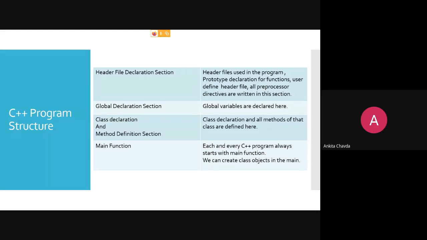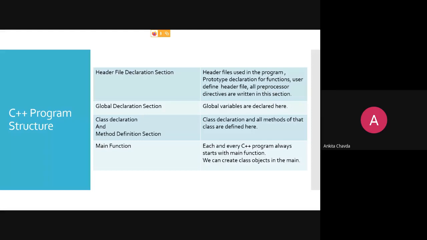Second, the global declaration section. Global variables are declared over here, but generally in C++ the practice is that we do not declare any variables as global, because we are more concerned about our data. That is why. Then the third, that is the class declaration and method definition section.